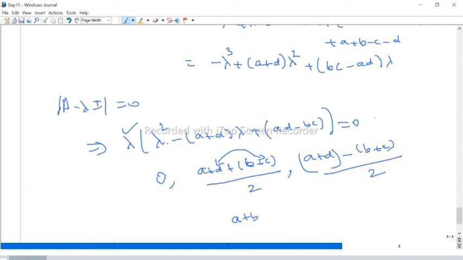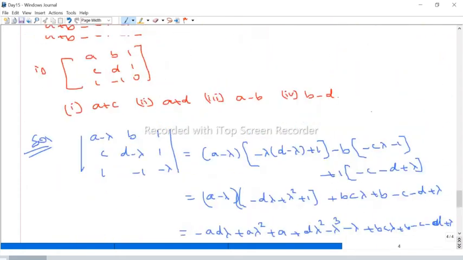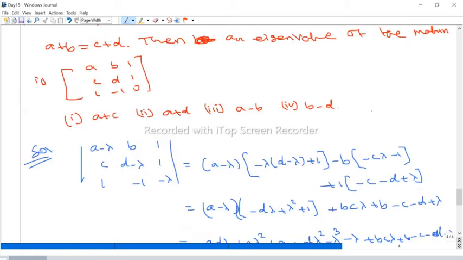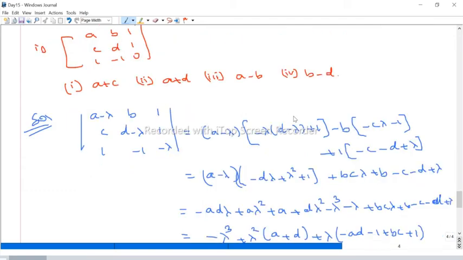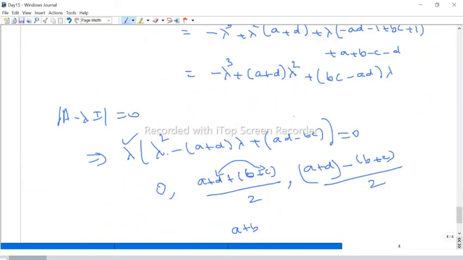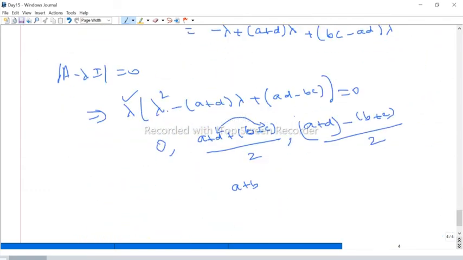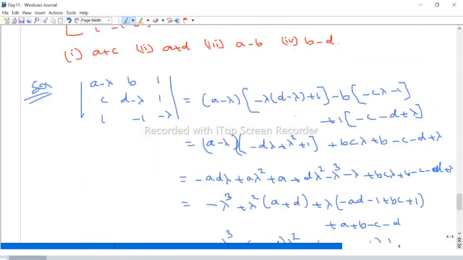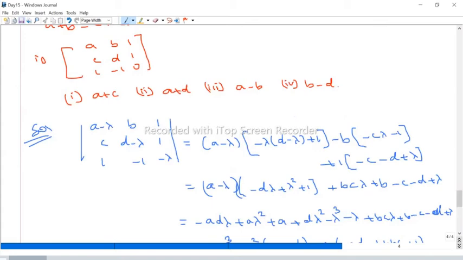0 is one of the eigenvalues, but in the options 0 is not given, right? The options given are only the terms. Therefore, a plus d or a plus... I think there is some mistake in the options. I did the second one, it is a plus b. Now I am writing a plus b. Sorry. So this is a plus b. This is the correct answer.